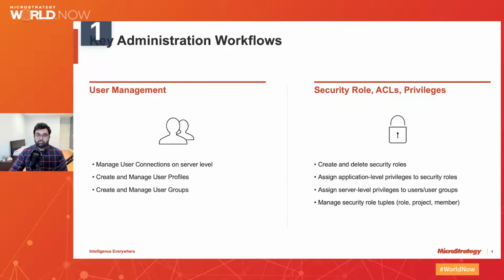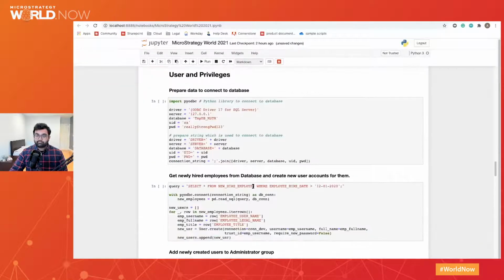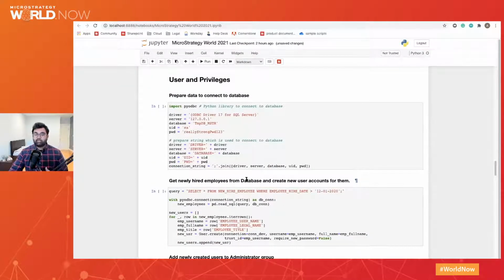So if we return to the script, here with the advantages of Python, I can import the Python library to connect to databases because I have created a local database where I store all of my user information.